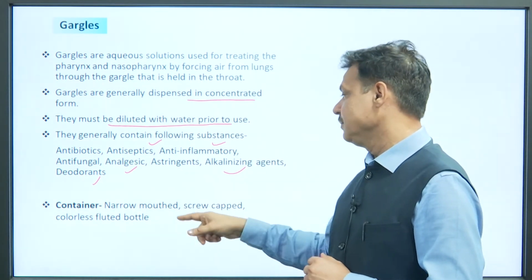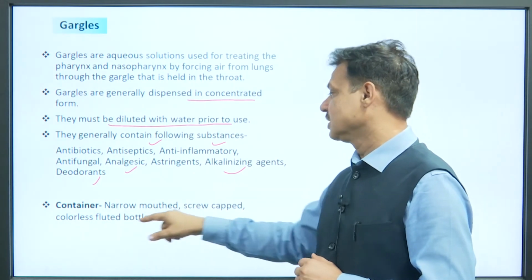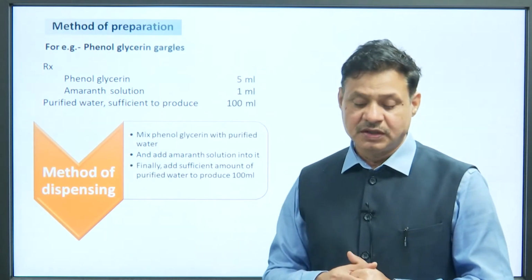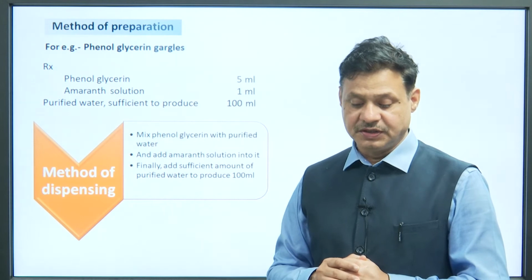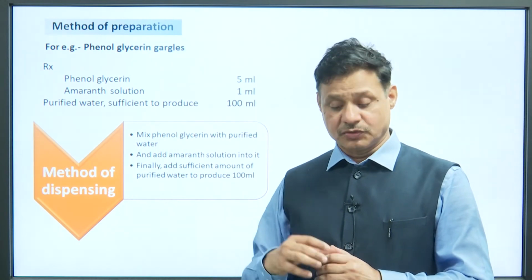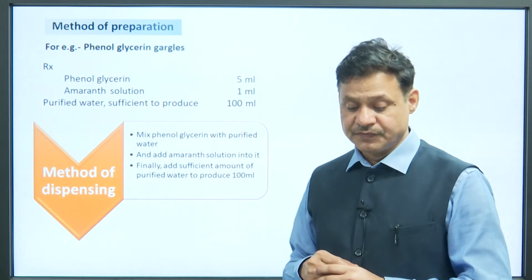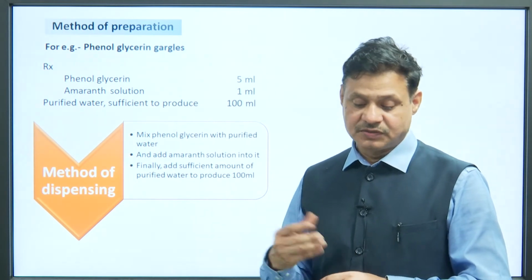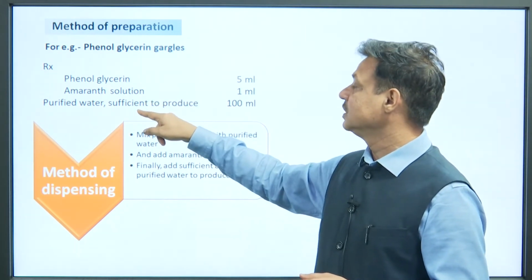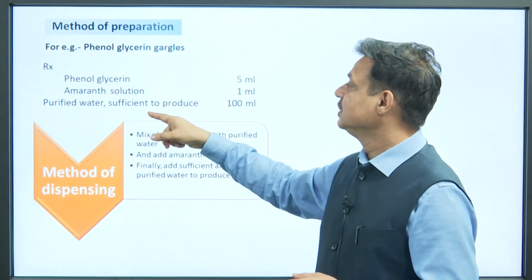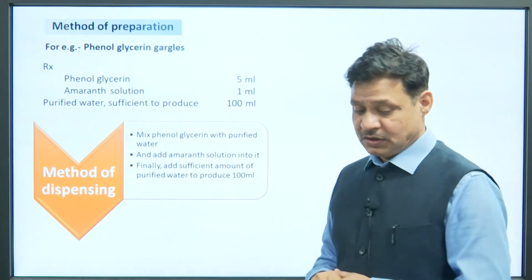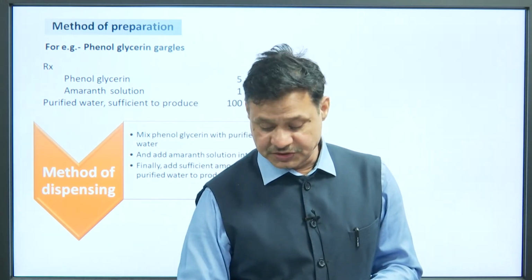The container used is again a narrow-mouthed, screw-capped, colorless fluted bottle for packaging. One very popular example is phenol glycerine gargle. Phenol, as you know, is an antimicrobial, used for throat infection. Glycerine is for smoothness, amaranth is used for color, and water is the vehicle. You can prepare it by dissolving phenol and glycerine in water, adding the coloring solution, and making up the volume to 100 ml.